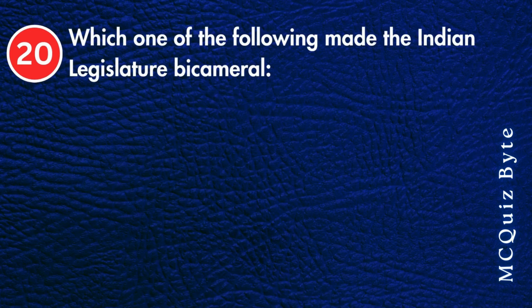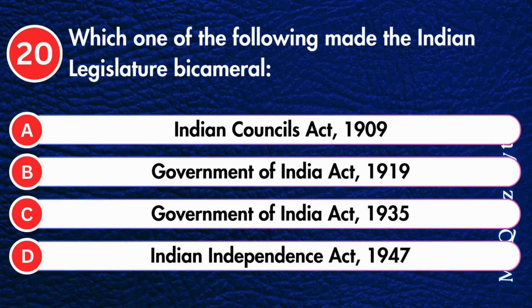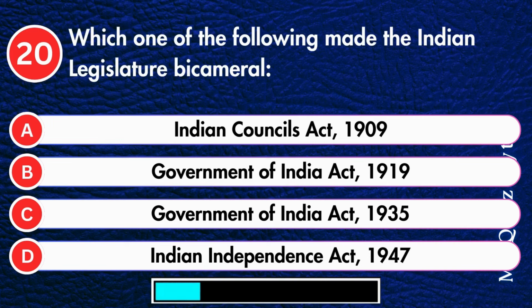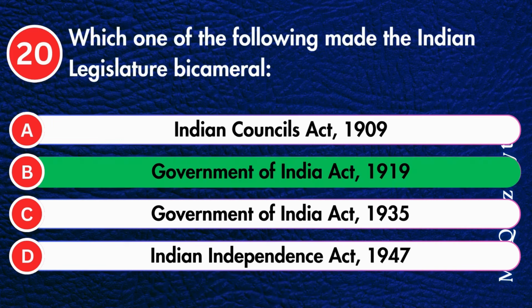Which one of the following made the Indian Legislature bicameral? Indian Councils Act, 1909, Government of India Act, 1919, Government of India Act, 1935, or Indian Independence Act, 1947. Correct answer is Government of India Act, 1919.